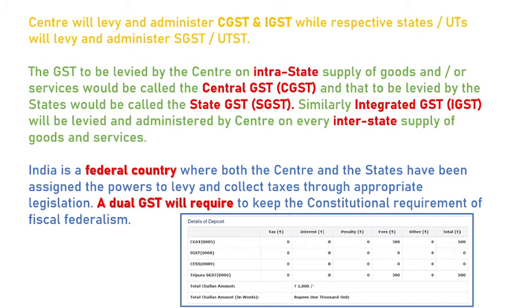This clearly shows that India is implementing a dual type of taxes. That is, one is central government GST and another is state government GST. We need 2 different types of taxes because India is a federal country, so the needs of the central government as well as the state government are different. So to meet the needs of the central as well as the state government, India has implemented 2 types of GST, that is dual GST, or we can say central GST and state GST separately.